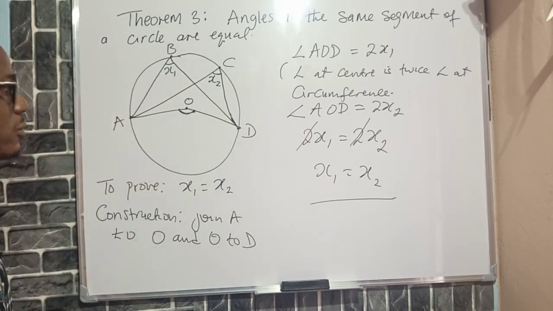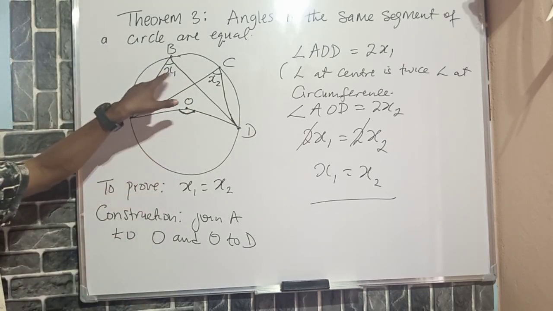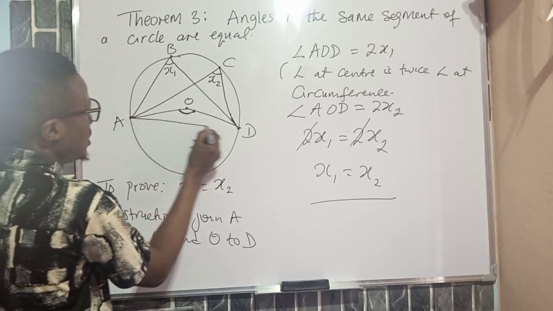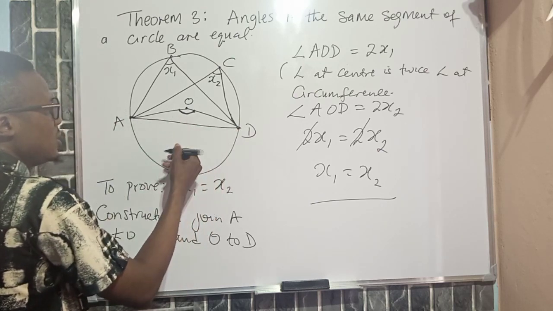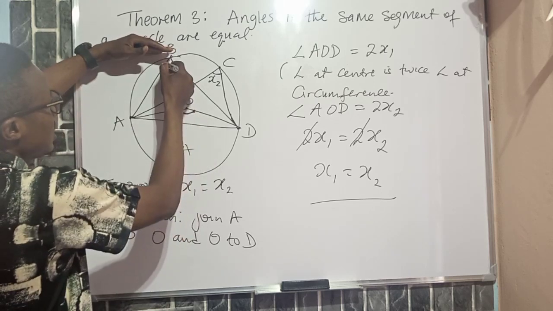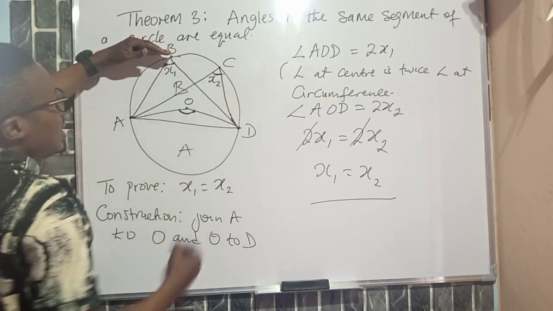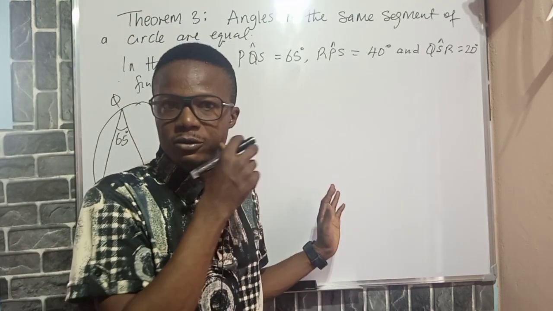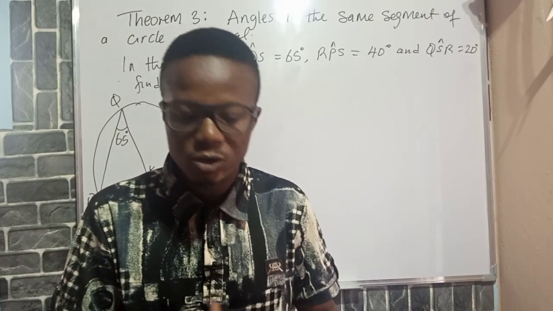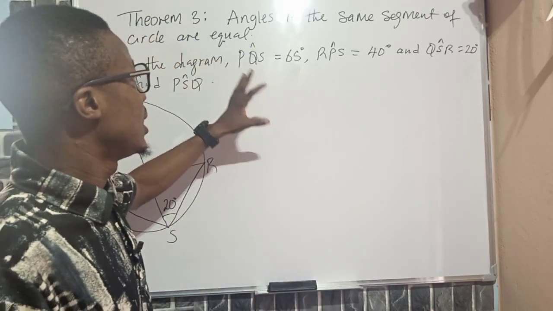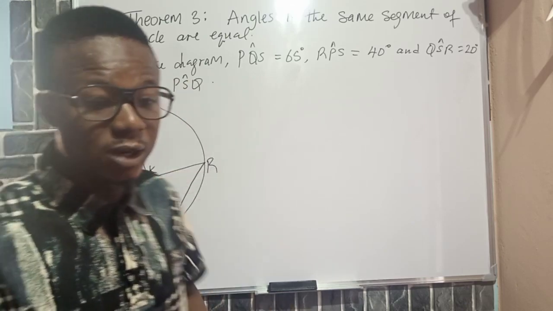So this has proved that the angles in the same segment are equal, provided that, because this is a chord, this chord has separated the circle into a segment A and a segment B. So this angle here in this circumference and in this circumference are also equal. Before we get into the problem solving, because we will have one problem here we're going to solve pertaining to this theorem, which says that the angles in the same segment of a circle are equal.